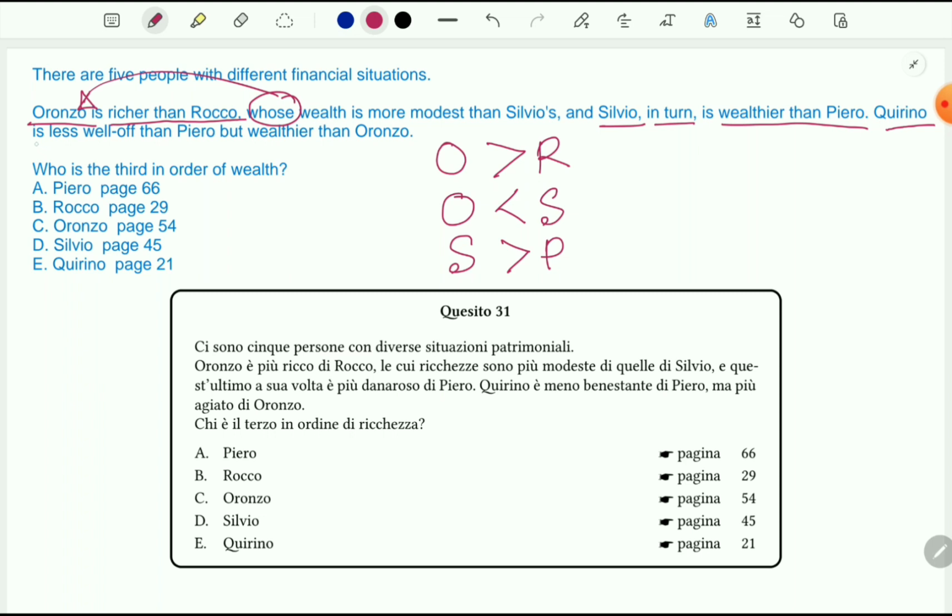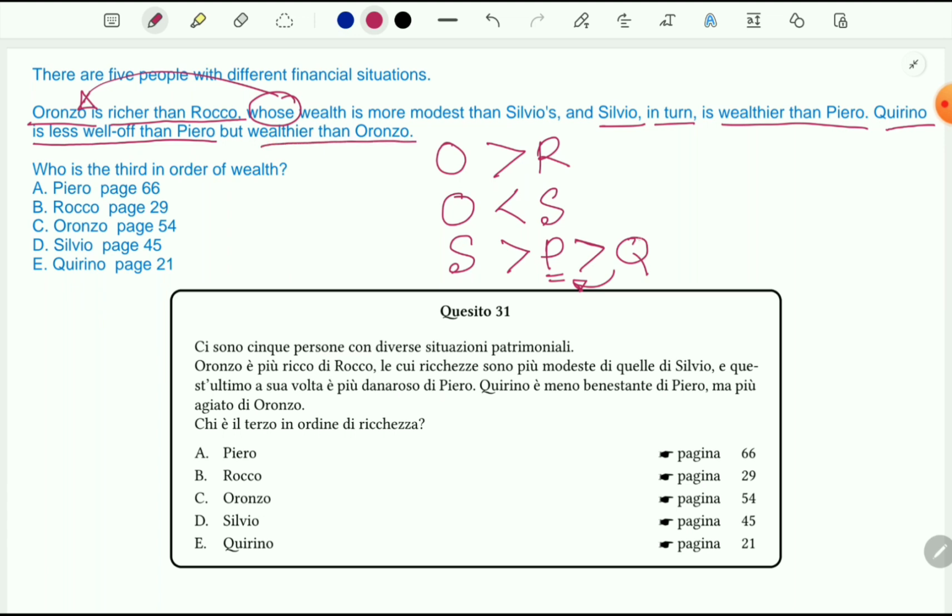Quirino is less well off than Piero. Okay, another relationship between Piero and Quirino. So Quirino has less wealth. That means we can write in this same line, we can put Q here. Q has less than P, right? But wealthier than Oronjo.